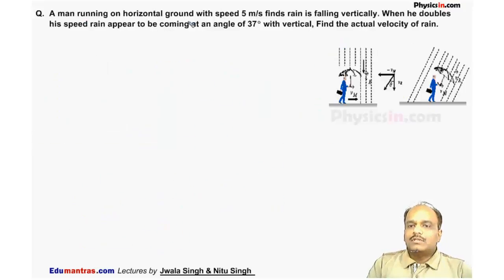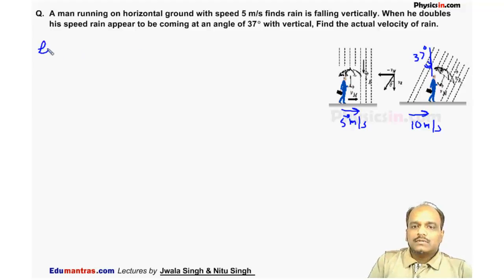A man running on a horizontal ground with a speed of 5 meter per second finds the rain is falling vertically. This is the man who is running with a speed of 5 meter per second. When he doubles his speed, in this case if the velocity of the man is 10 meter per second, he says the rain is coming at an angle of 37 degree with the vertical. This is the vertical line.